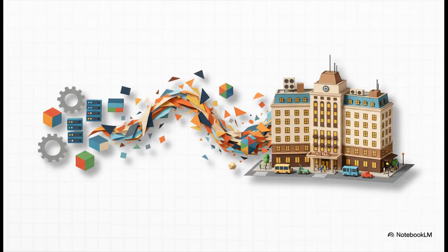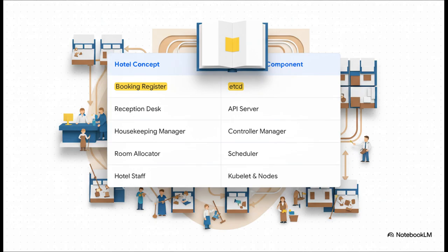Whew. Okay, I know that was a lot of technical detail. So to wrap this all up and make it stick, let's use one last analogy. I want you to picture your Kubernetes cluster as a gigantic, super busy hotel. So, in our hotel, etcd is the master booking register. You know, that big old-fashioned book that knows the status of every single room? The API server, that's the reception desk. It's where all the guests or requests come in.